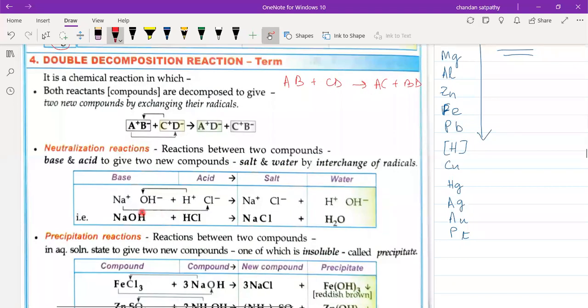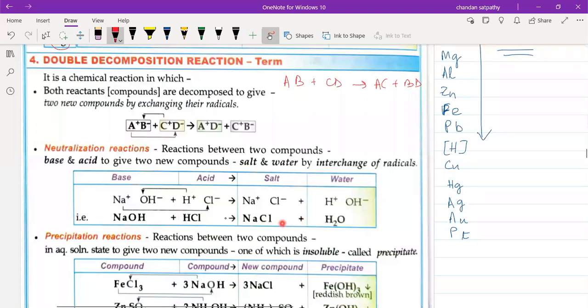Let us see an example. Here you see NaOH combines with HCl. So NaOH breaks into Na plus and OH minus, and HCl breaks into H plus and Cl minus. So here Na plus and Cl minus combine to form NaCl, and H plus and OH minus combine to form water. So here both are exchanging their radicals. So it is called a double decomposition reaction.